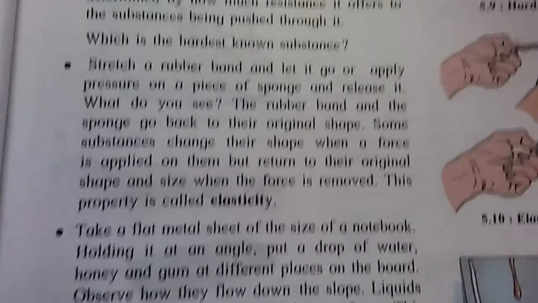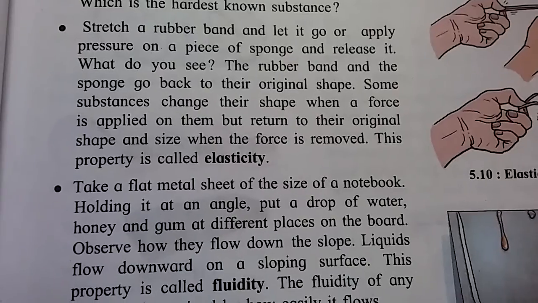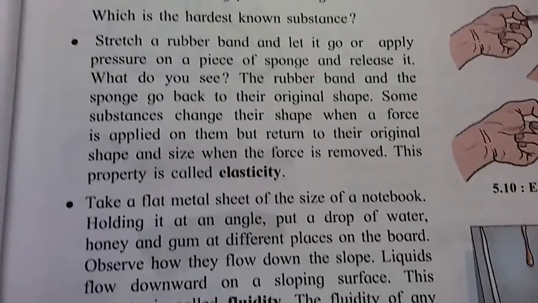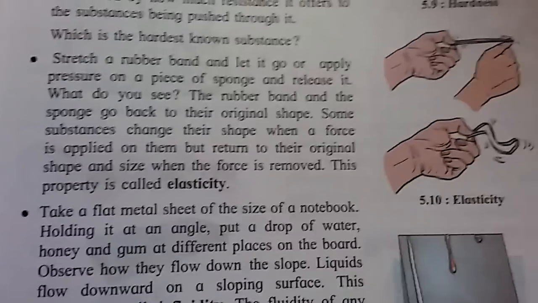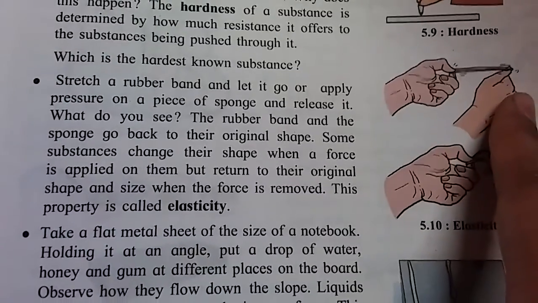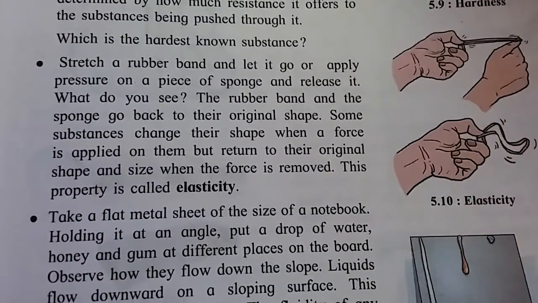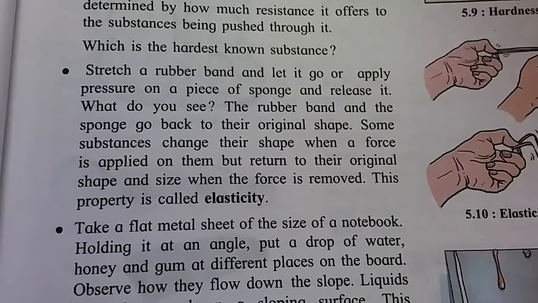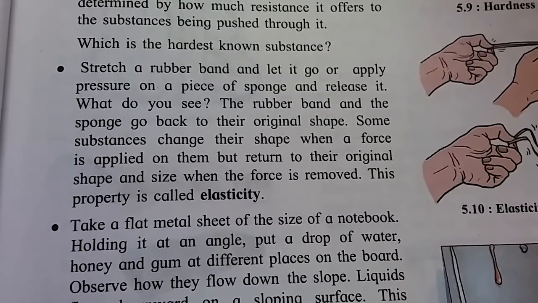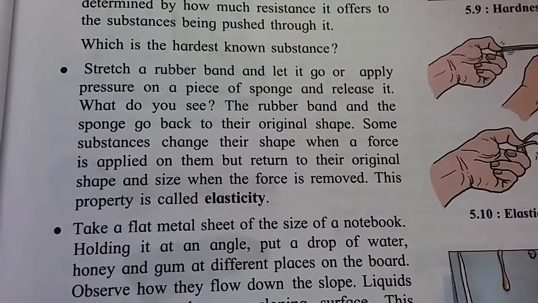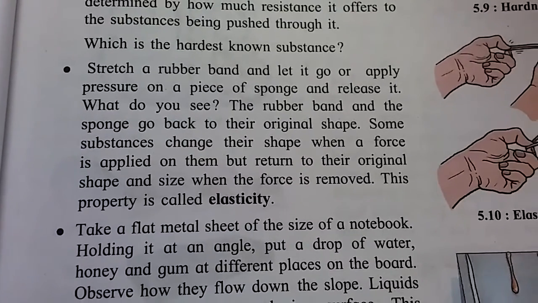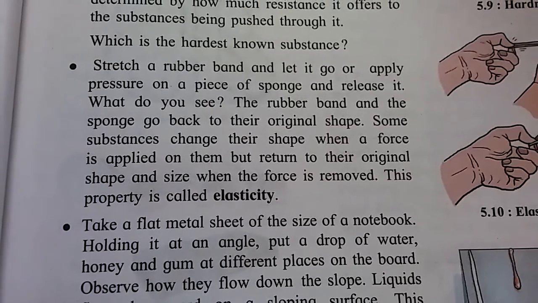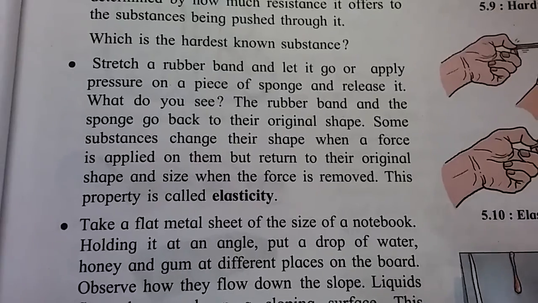Next property is elasticity. Stretch a rubber band and let it go, or apply pressure on a piece of sponge and release it. What do you see? Means you take a rubber band and you stretch it, or you take a piece of sponge and you apply pressure on it. What do you see? The rubber band and the sponge go back to their original shape. Some substances change their shape when a force is applied on them, but return to their original shape and size when the force is removed. This property is called elasticity.